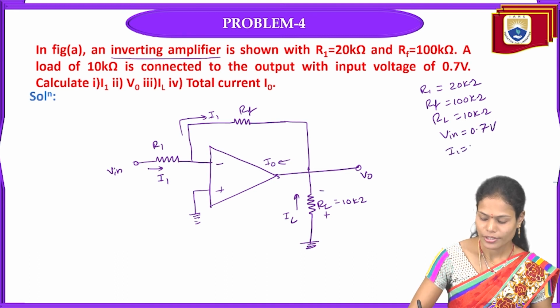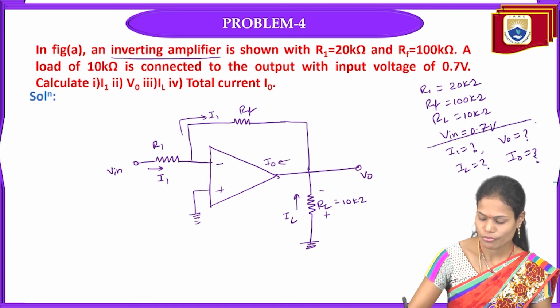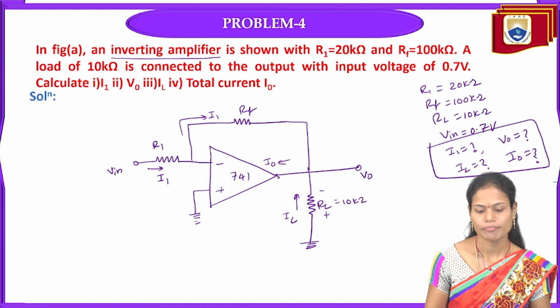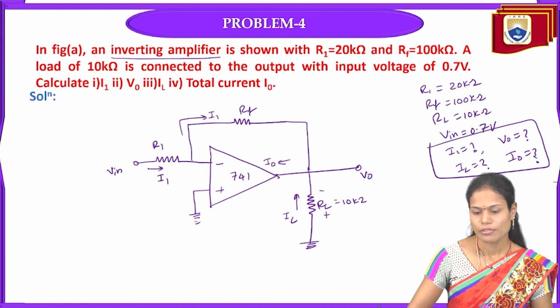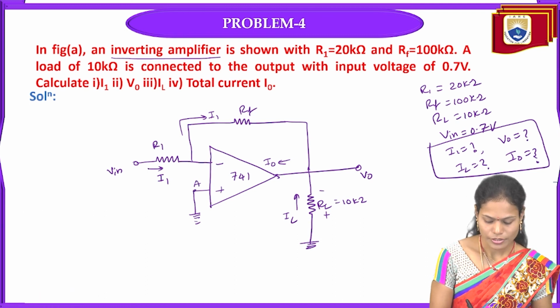We need to calculate I1, V0, load current IL and I0. So we need to calculate these 4 parameters from the given circuit. Okay, so for that, from the given circuit, this one is node A and this one is node B.